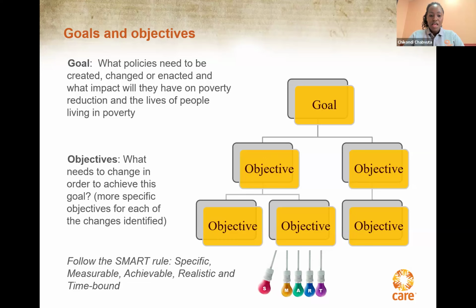Typically, you'll find that you need to influence several related changes at the objective level in order to achieve your advocacy goal. Theories of change, problem tree solutions, and the PESTLE analysis may be used as a basis to create the objectives for your advocacy problems. And that's why it is really important to follow the SMART rule.